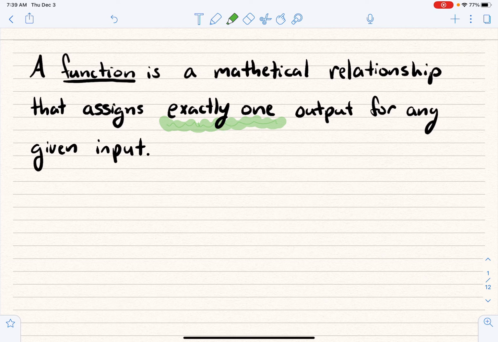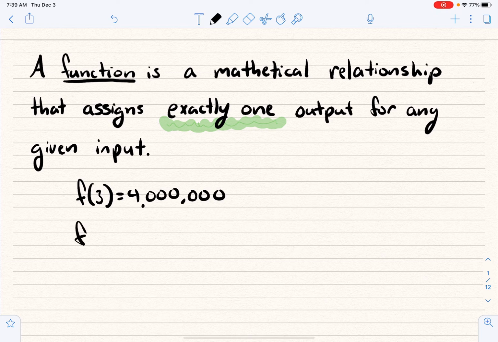It has only one output for that input. And so when I put in 3, I don't have to wonder, am I going to get 4 million this time, or am I going to get 2 million or -5? Now, here's the thing. This is a little bit weird. Hang with me. So while every time I put in 3, I might get 4 million, that doesn't mean that it's a problem that if I put in 6, I get 4 million.